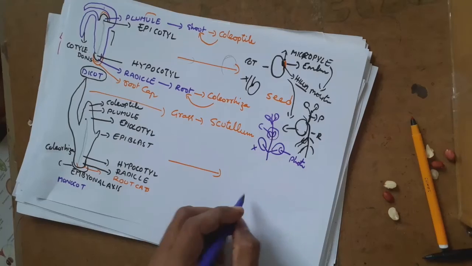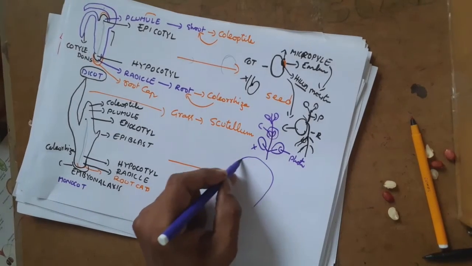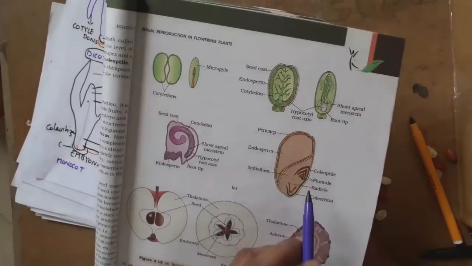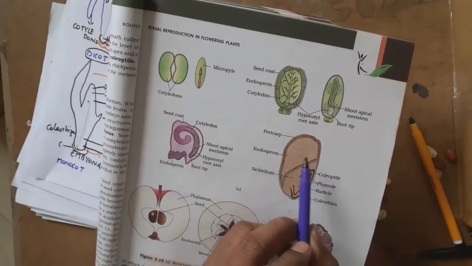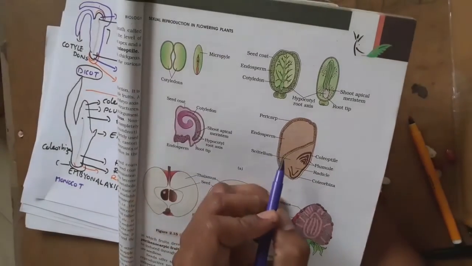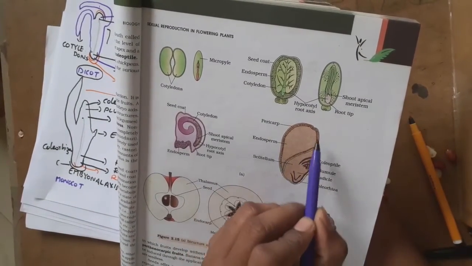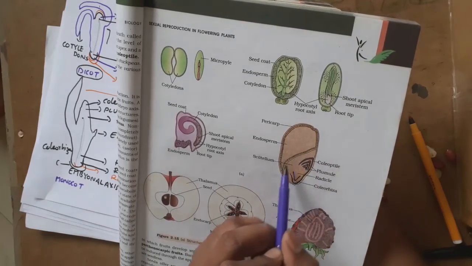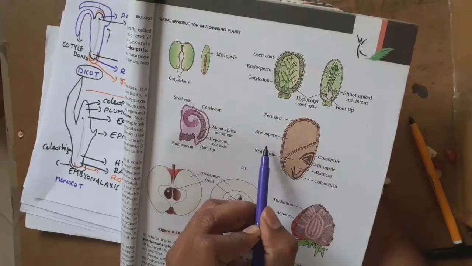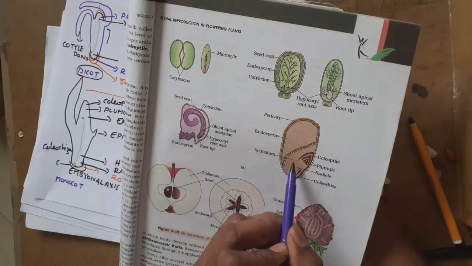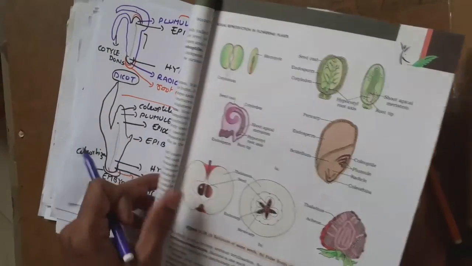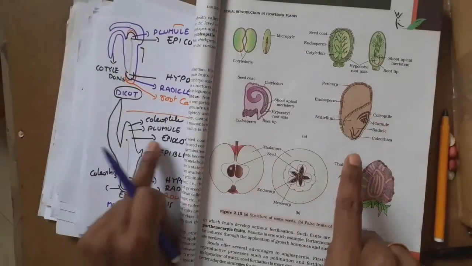When you come to the monocots, if you observe the maize seed, the one which we call corn, we already discussed it in our 11th standard. The maize seed is made up of endosperm, an endospermic seed. The endosperm is still attached to the real embryo of the seed. You can see the scutellum. The scutellum is this part, which is the single cotyledon of a monocot. Same way, all these structures.